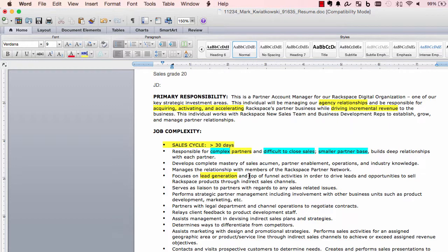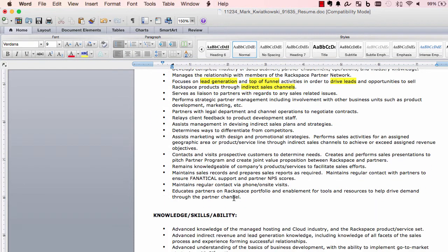Top of funnel is a good one. And keep in mind, I have not done a lot of sourcing for this business before, so some of this might be obvious to you guys, but from someone new: opportunities to sell Rackspace products through indirect sales channels. So I would go through this and mark up the entire document.